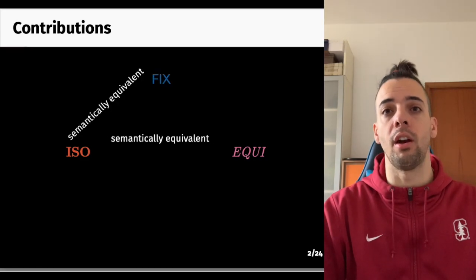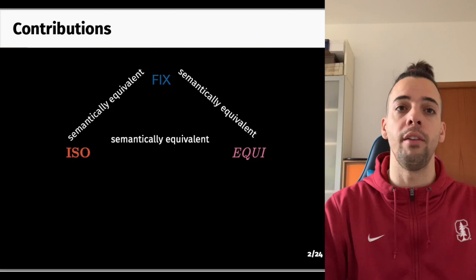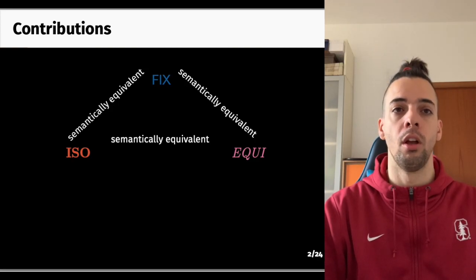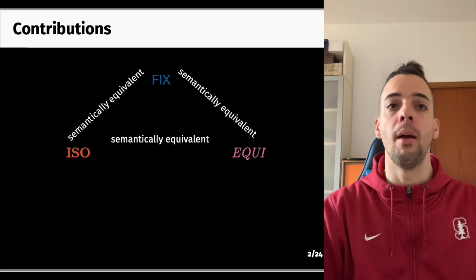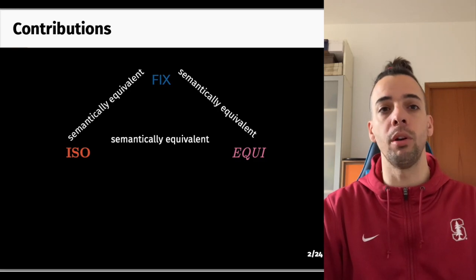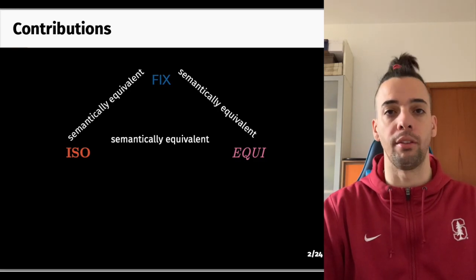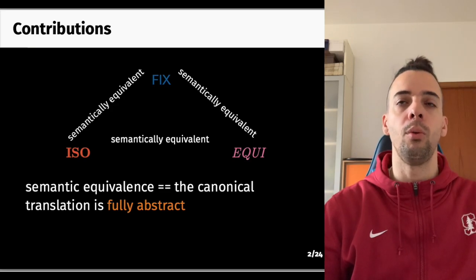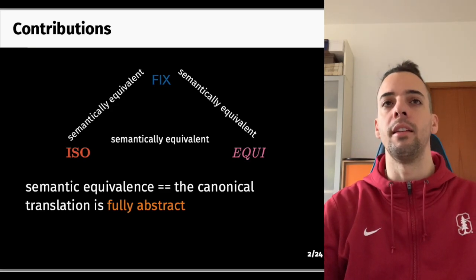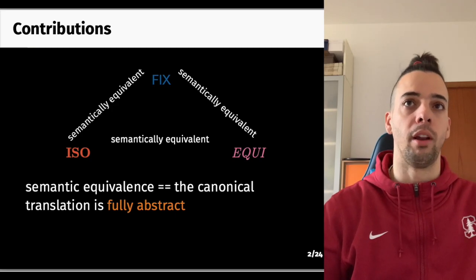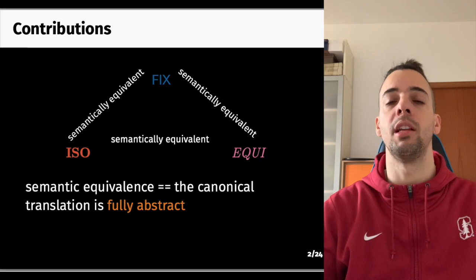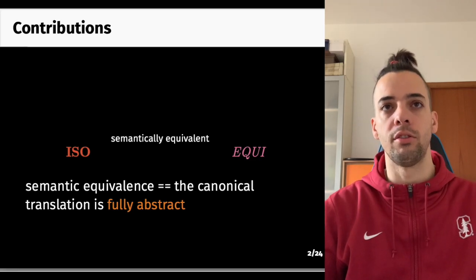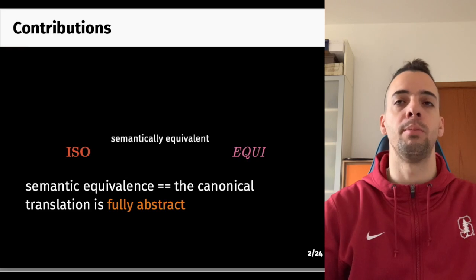Additionally, we proved that they are equivalent, semantically, to having a fixed point primitive in the language. Of course, one may still want to have type annotations for static reasoning, but semantically, iso-recursive types, equirecursive types, and a fixed point primitive are equivalently expressive. Another of our contributions is the way we prove semantic equivalence. That is, to conclude this fact about two languages, we prove that the canonical translation between the two languages is fully abstract.